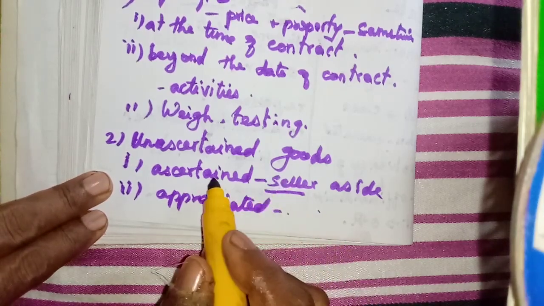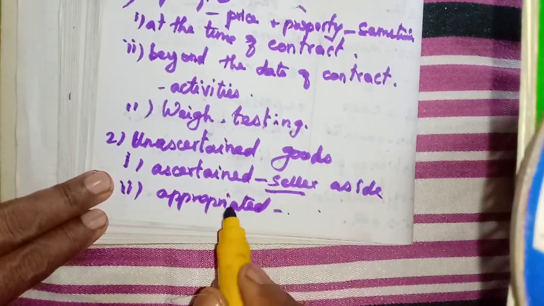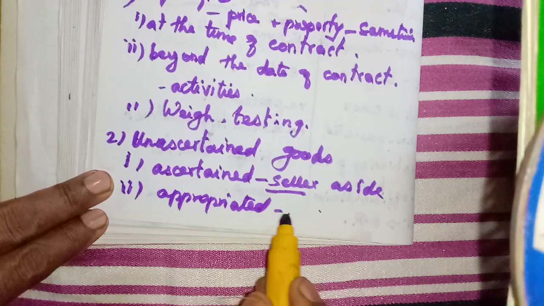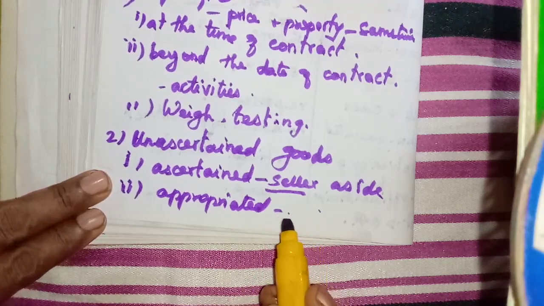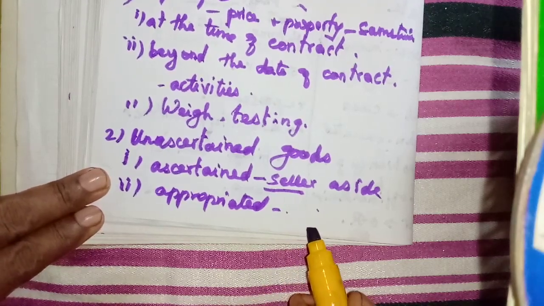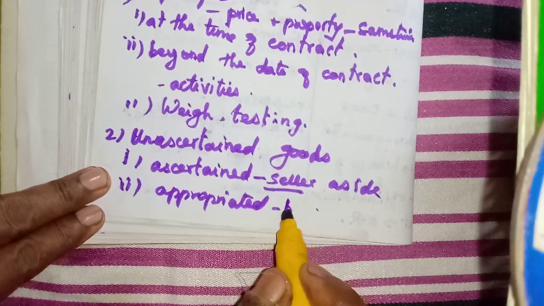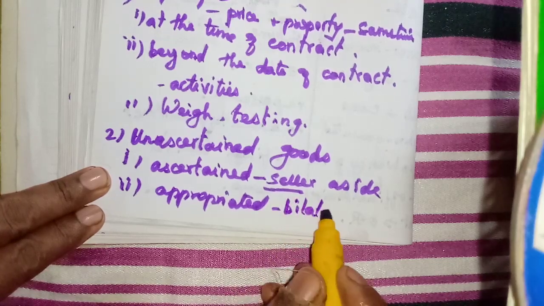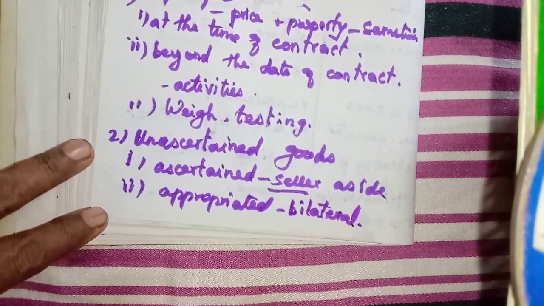Here the buyer will ascertain the goods, and the seller will keep them aside. Both people have to ascertain the product and keep it aside with the consent of the seller and the buyer. Both of them are included. So we can say it is a bilateral activity. Both people have to agree.